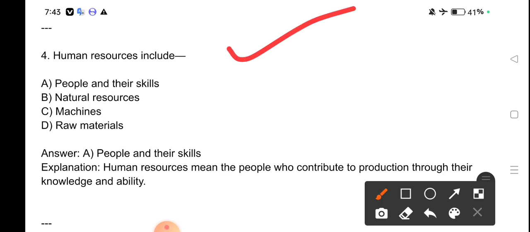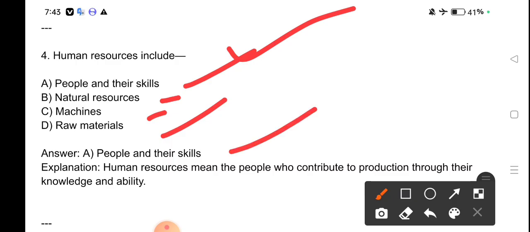Human resources include people and their skills, natural resources, machines, raw materials. People and their skills is human resources. Human resources means the people who contribute to production through their knowledge and ability.